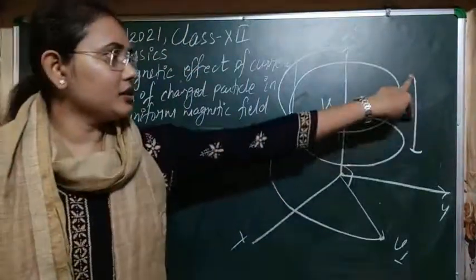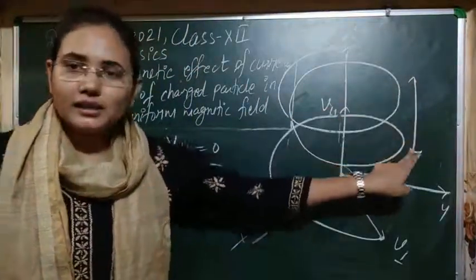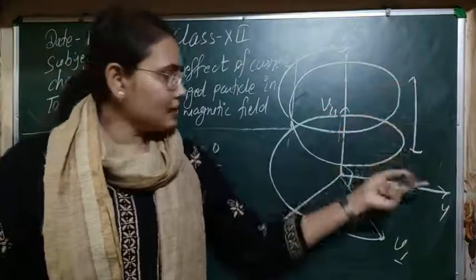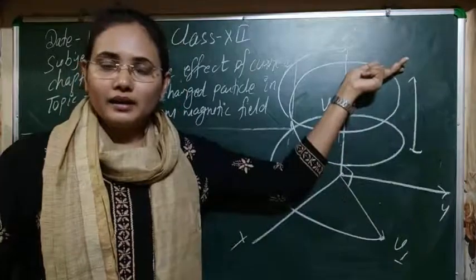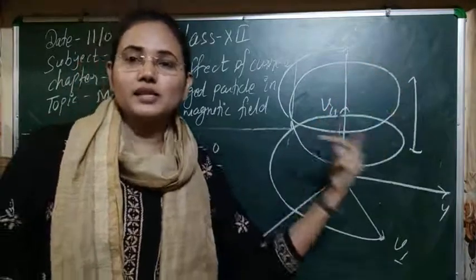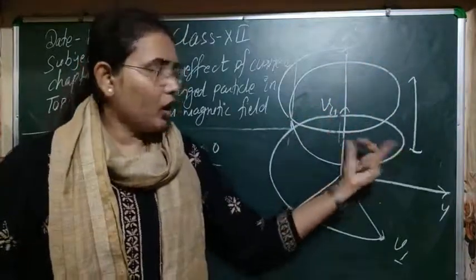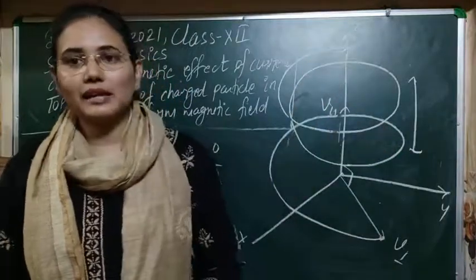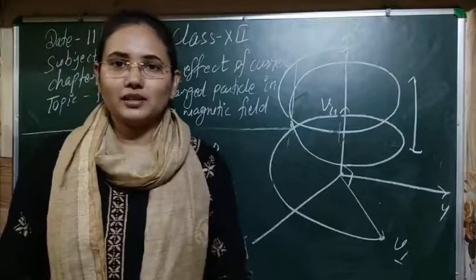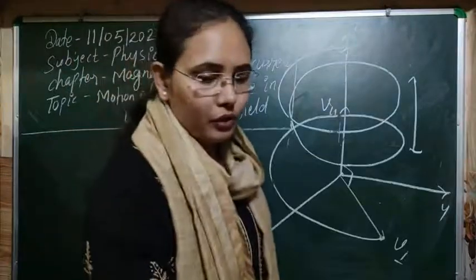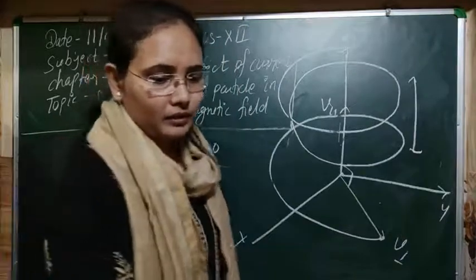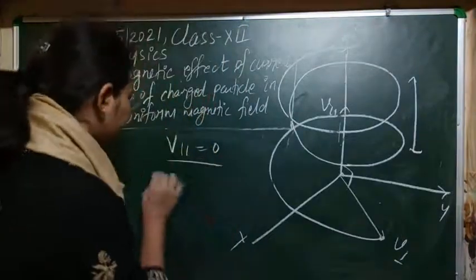It is the distance traveled by the particle along the z direction, as it is moving linearly and also doing circular motion. The linear distance covered along with one circular turn is known as its pitch. If you have to calculate the pitch, then it can be calculated as follows.